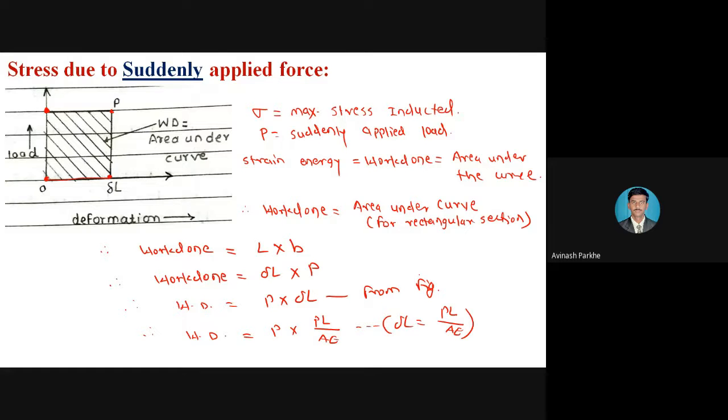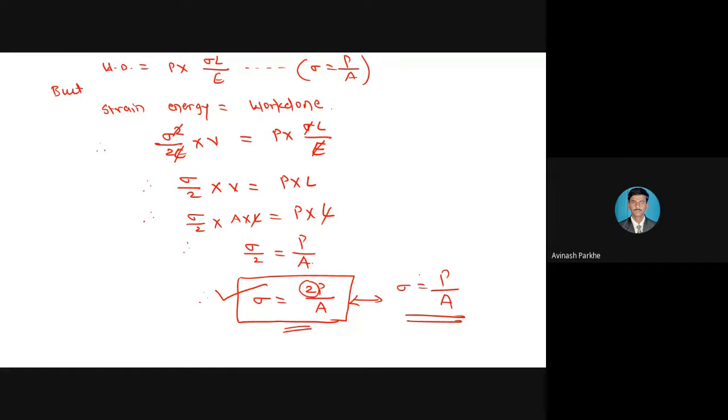Okay, so this is the first part, then this is the second part. Strain energy is equal to work done. Compare both the equations and write down the final in the form of sigma. Sigma is equal to 2P upon A, and after this, sigma is equal to 2P upon A, write down the statement.